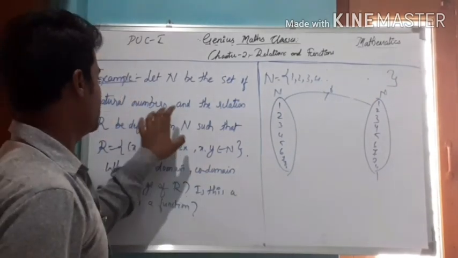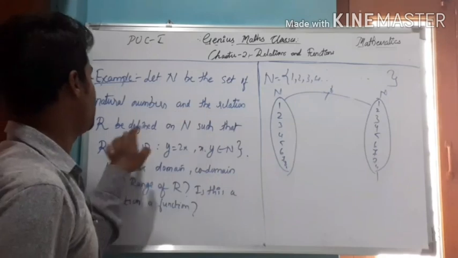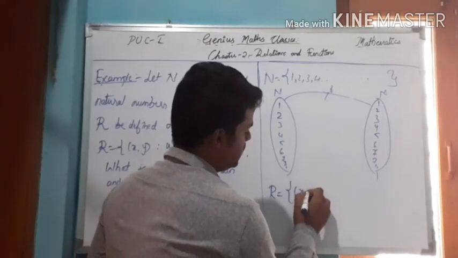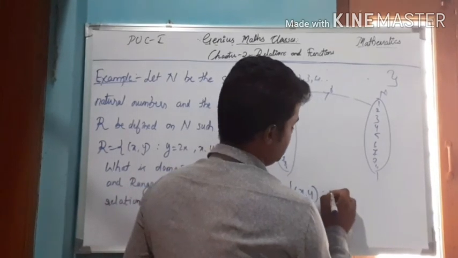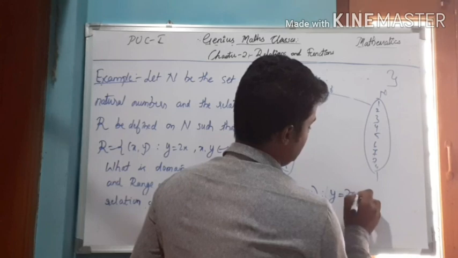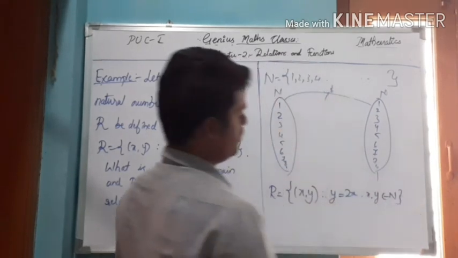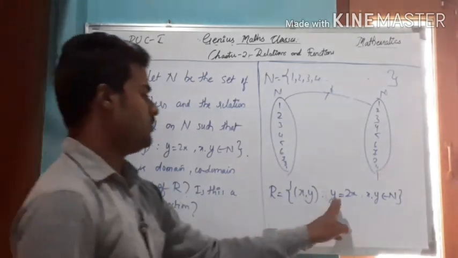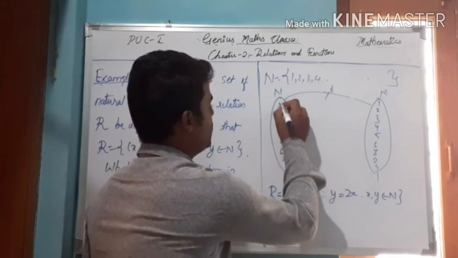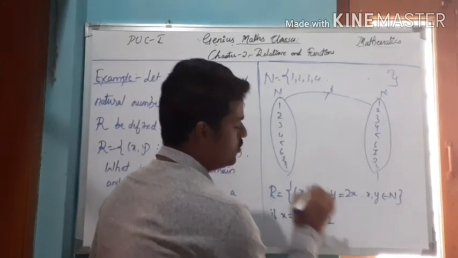That is why the set of natural numbers, and the relation R is defined as the ordered pairs (x, y) such that y equals 2x, where x, y belong to natural numbers. Just consider if x equals 1, then y equals 2.